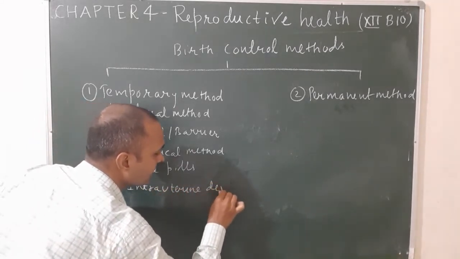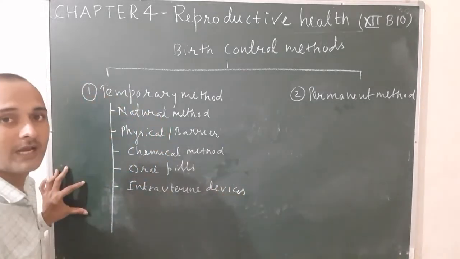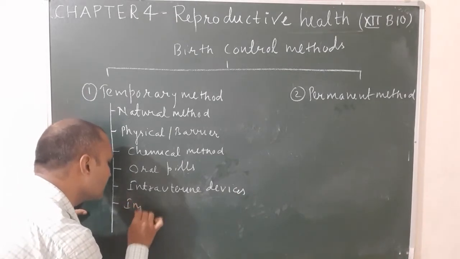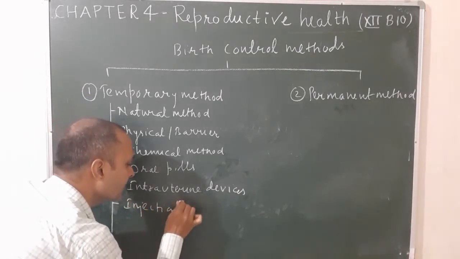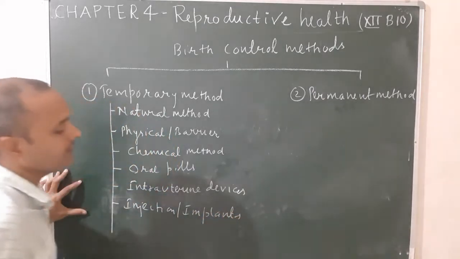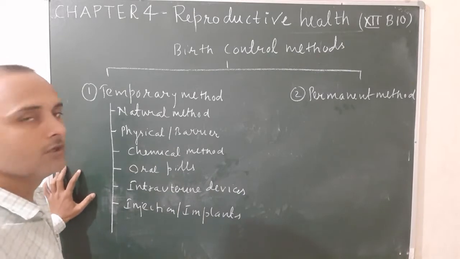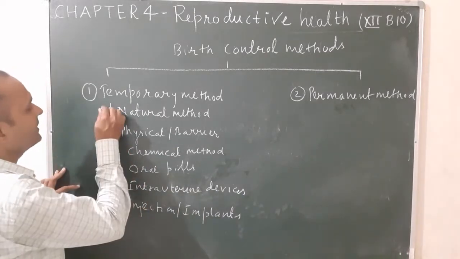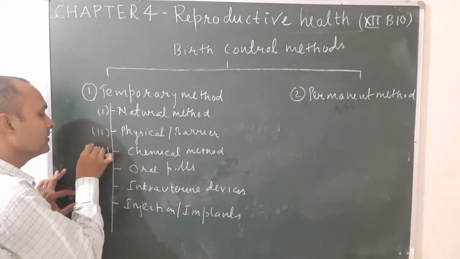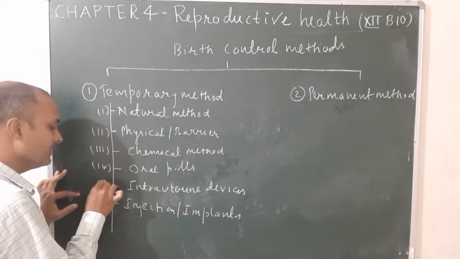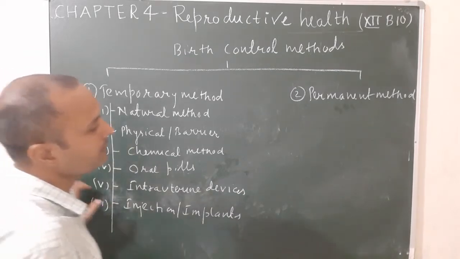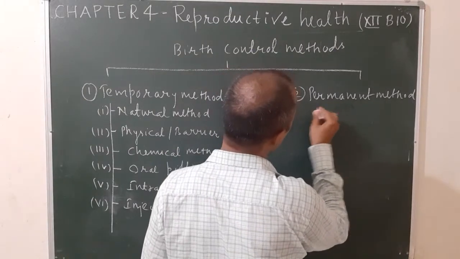Intrauterine devices, also known as IUDs. And the last one is known as injection or implants. So how many types of temporary methods of birth control? Total 6 types: 1, 2, 3, 4, 5, and 6. And how many types of permanent method? It is only 2 types.